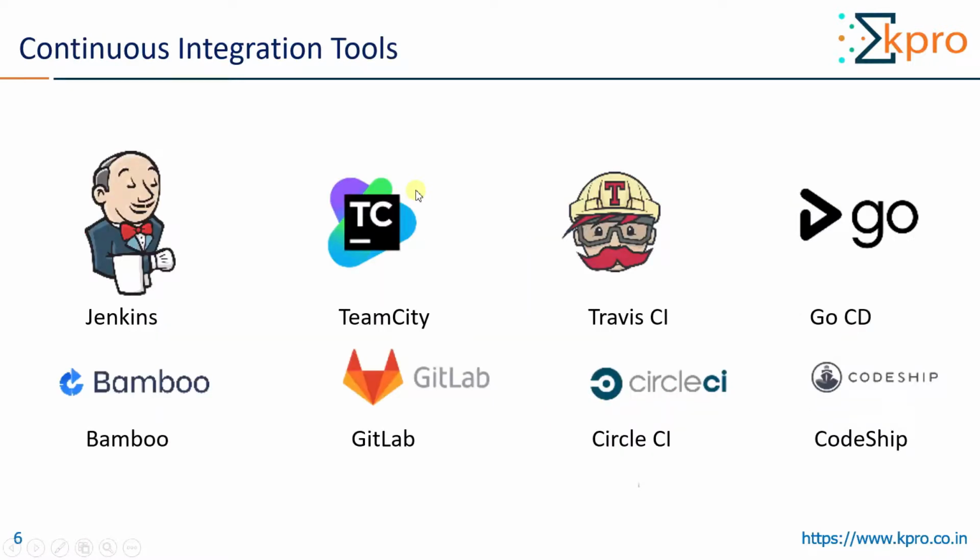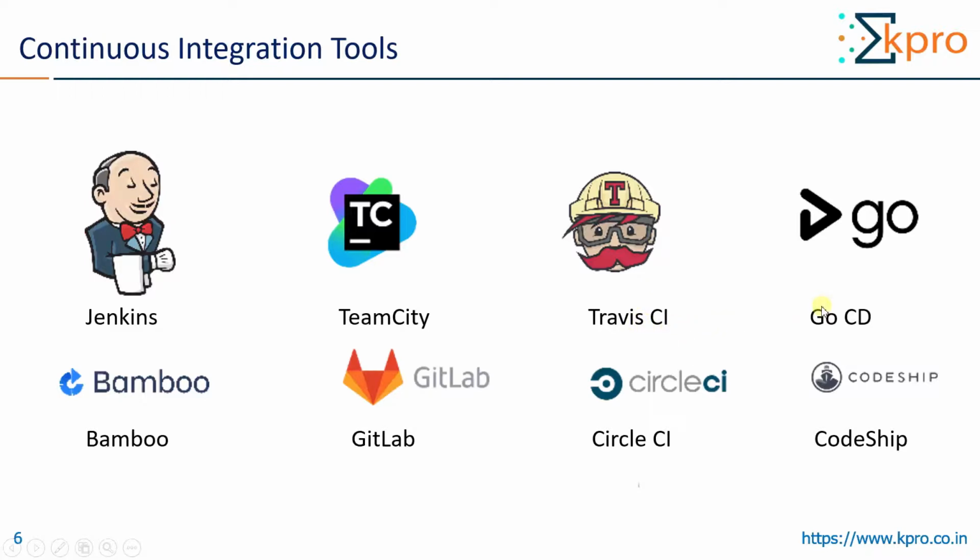Let us see some of the continuous integration tools available in the market. Jenkins is a very popular open source tool. It is written in Java and maintained by Eclipse Foundation. TeamCity is another Java-based tool, and it is not completely open source and maintained by JetBrains. Travis CI is another Ruby-based application. It is free for first 100 builds. Later onwards, everything is payable, and it is maintained by Travis CI community.